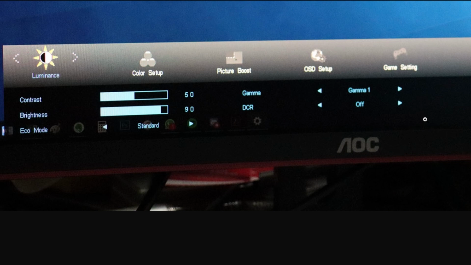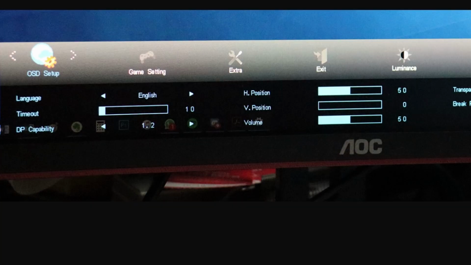Once the menu is open, use the directional buttons to navigate through the options. Look for a section called OSD Setup. This is where most crosshair-related settings are located. If your monitor supports crosshair customization, you should see an option to enable or change the crosshair here.